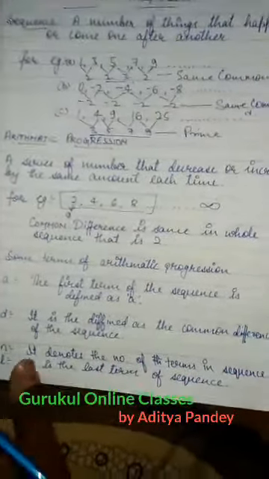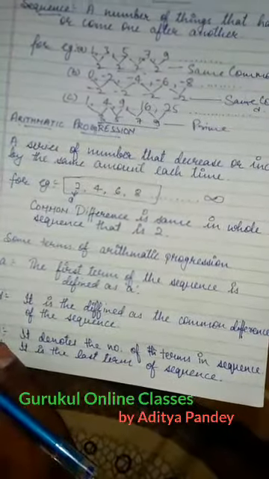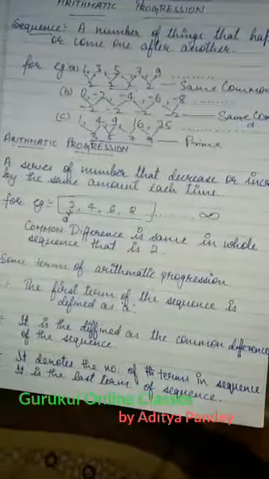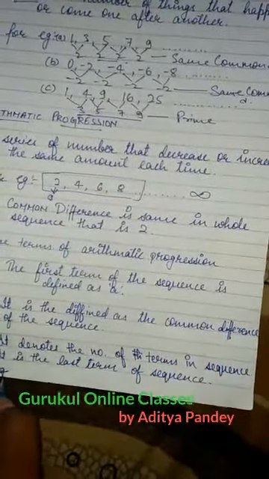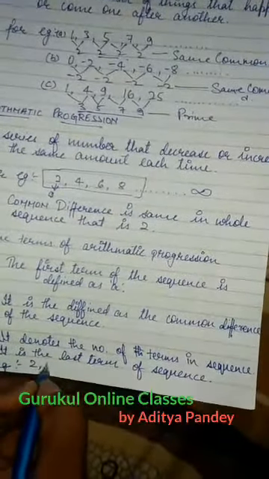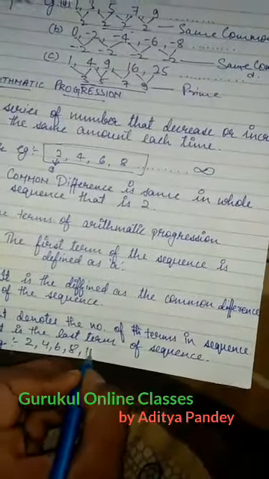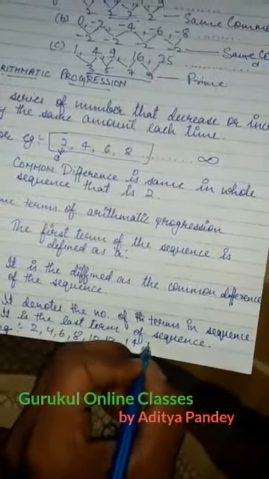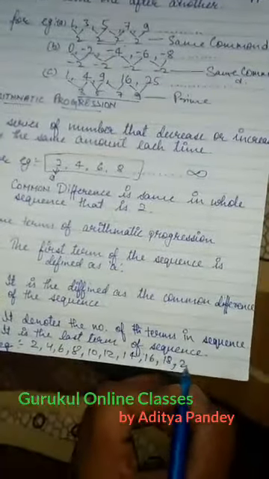And the next term is L. L is used to denote the last term of any sequence. Suppose, as we have in the table of 2, for example, I am writing here 2, 4, 6, 8, 10, 12, 14, 16, 18 and 20.